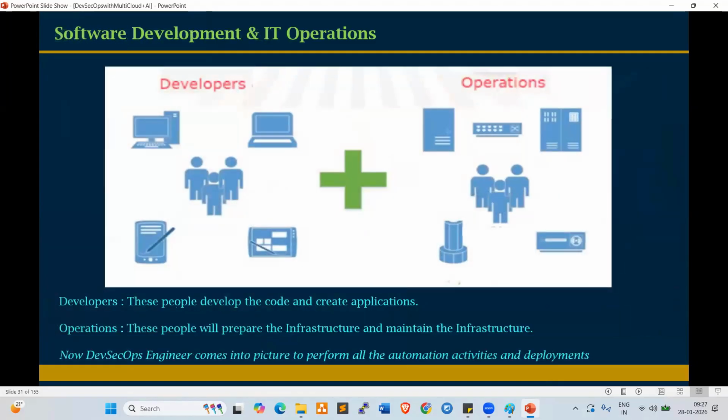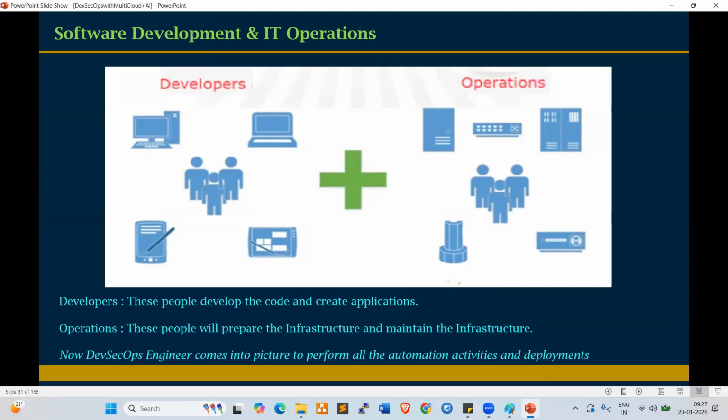Now look at this. Here we have two sections: developers and operations. What will a developer do? Developers develop the code. They build the application, prepare the applications, and modify the applications. Operations is a collection of all the servers which are hosted in the data center.